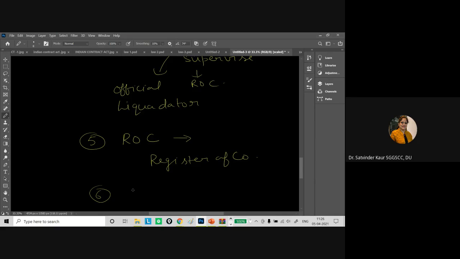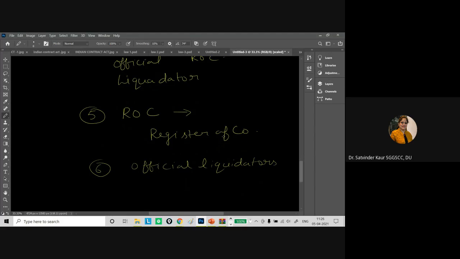Then in certain situations there are the official liquidators. They are the persons who, in case winding up happens, or in case we have to deal with certain companies in a situation of winding up, have the power to perform all these duties with respect to the winding up of the companies.